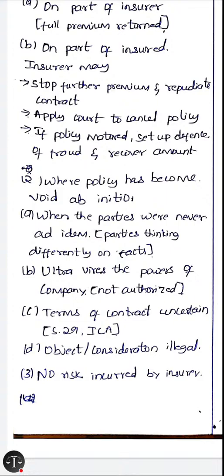If it was ultra vires the powers of the company, if the company was not authorized to give the insurance and the company still gives that insurance, then also the insurer is bound to return the premium. Terms of contract uncertain. If the terms of the contract of insurance were uncertain, then according to Section 29 of the Indian Contract Act, it is not a valid contract and the insurer is bound to pay the premium back. Object or consideration was illegal and no risk incurred by the insurer. If the insurer is not taking any risk and he is only taking premium, then he is bound to return the premium back to the insured.